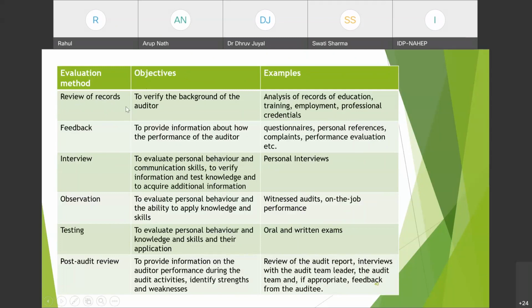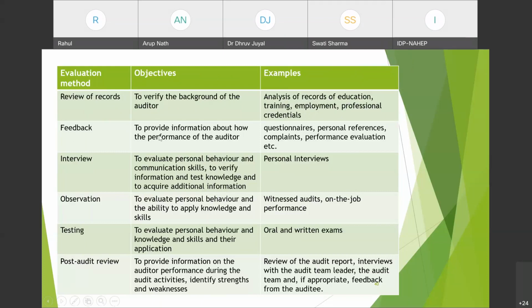The objective of review of records is to verify the background of the auditor: education, trainings and all. Examples: analysis of records of education, training, employment, professional credentials. What credentials he has professionally, whatever experience he has.